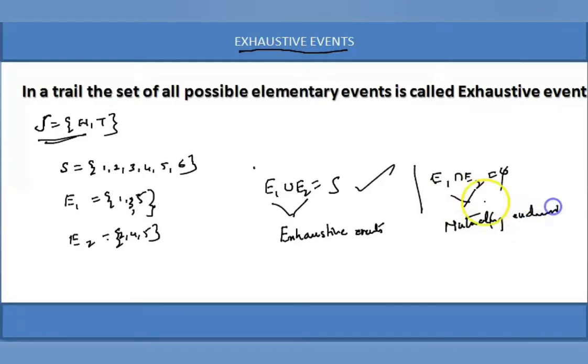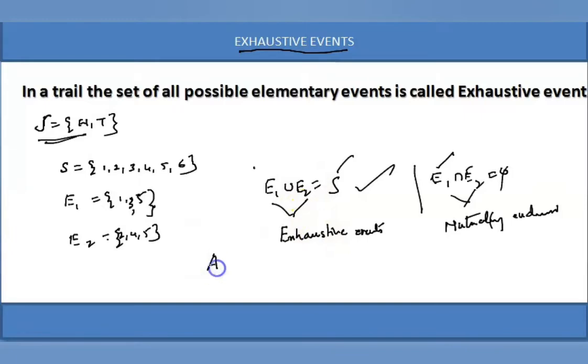If the chances of occurrence of E1 and E2 are the same, then they are called equally likely events. If one event prevents the other event, then they are mutually exclusive, or E1 intersection E2 is equal to phi. If the union of events is the sample space, then the events are called exhaustive events.